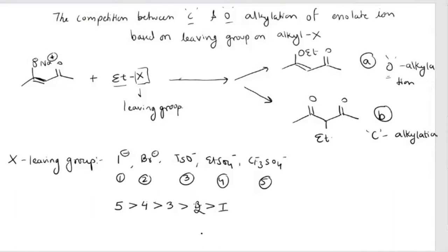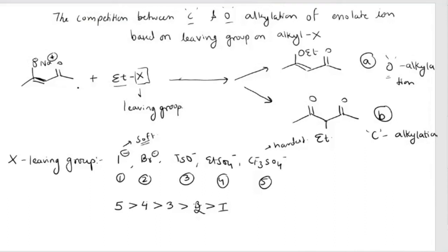That means you know that iodide ion is a bit soft, and triflate is the hardest in this group. So being soft iodine, the charge will be less on it.